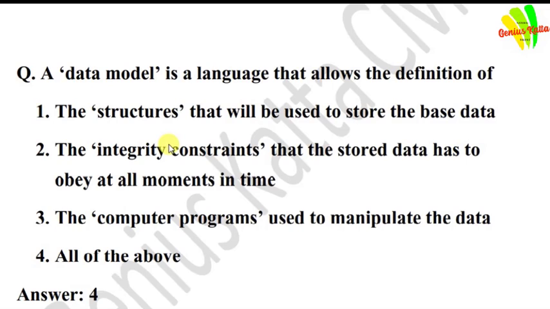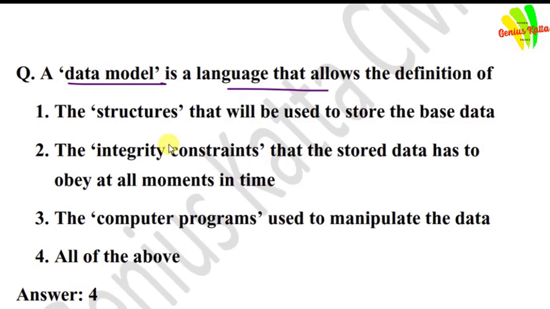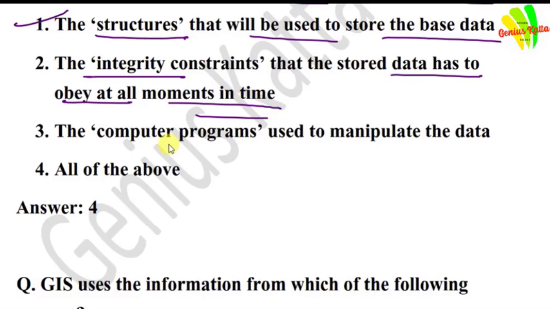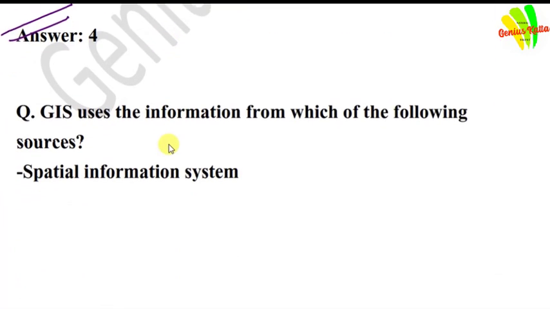Next question is, a data model is a language that allows the definition of: first, the structure that will be used to store the base data; next, the integrity constraints that the stored data has to obey at all moments in time; third, the computer program used to manipulate the data. Answer is all the above.